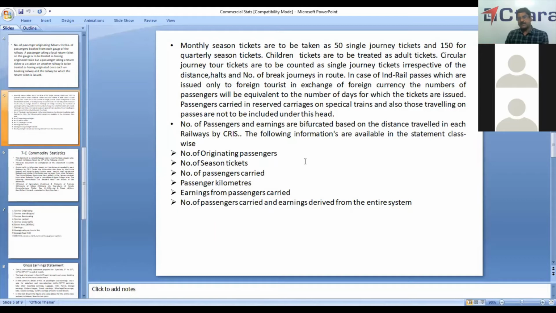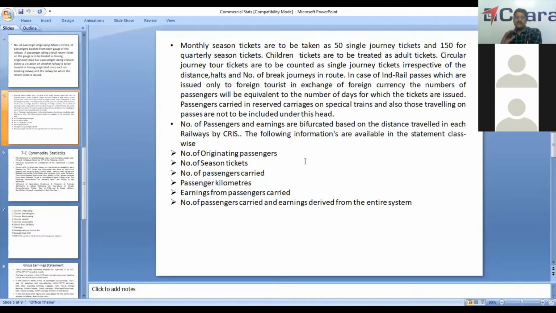Number of passengers carried, that is number of passengers originating, number of passengers received from other railways, and number of passengers passing through this railway, that is, they neither originate nor terminate but simply pass over it. We call that number of passengers carried. Passenger kilometers, number of passengers into distance traveled in that particular railway. Then earnings from passengers carried.